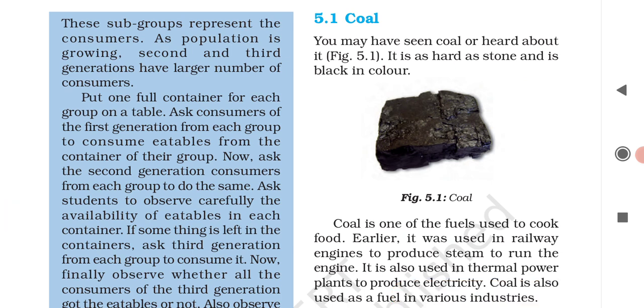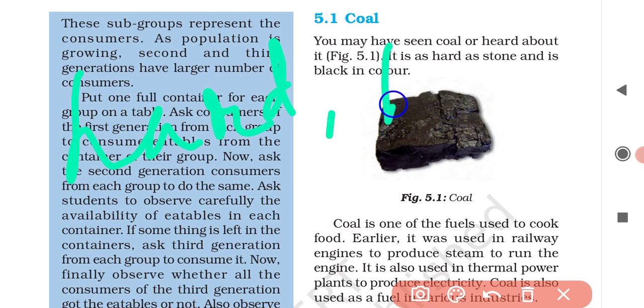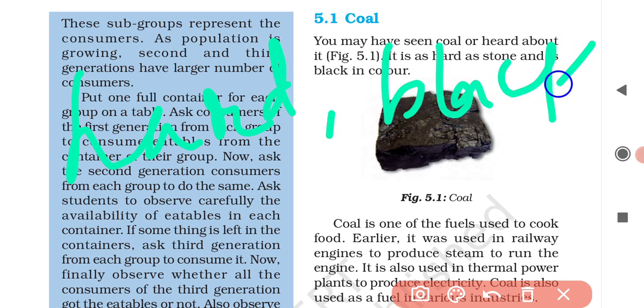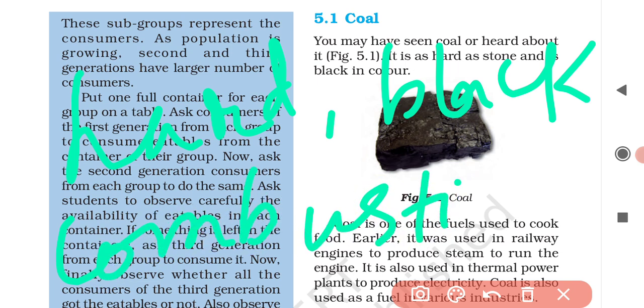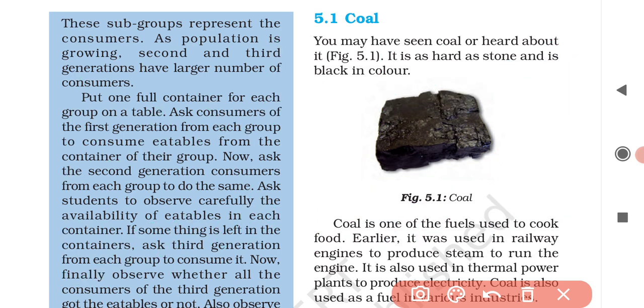If we define coal, then we can say that coal is a hard black combustible mineral, you can burn it, that consists mainly of carbon.